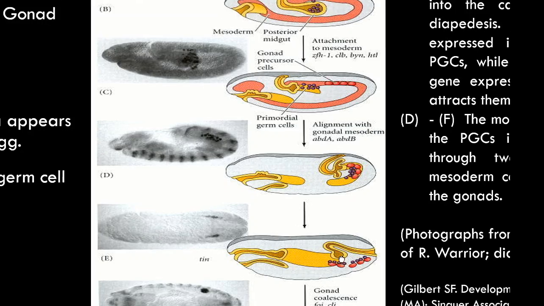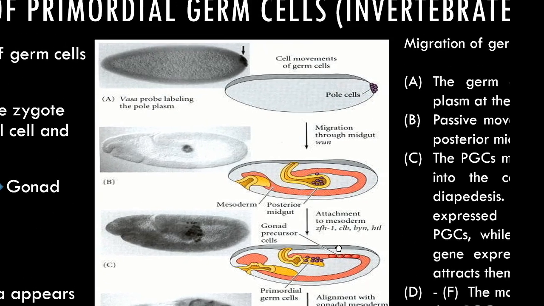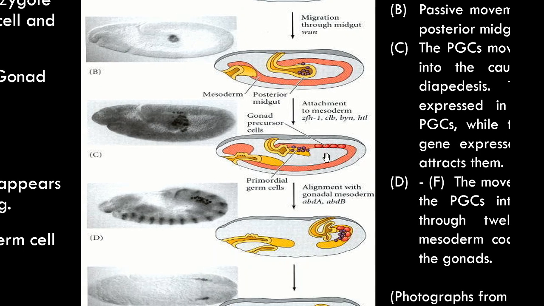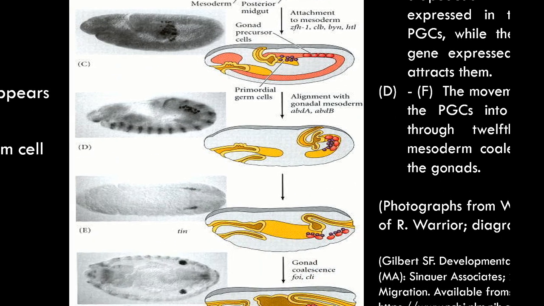So as we can see, the germ cells originated from the pole, whereas the presumptive gonads originated here from the mesoderm, and later on the germ cells migrated within the gonad and integrated themselves inside the gonad.